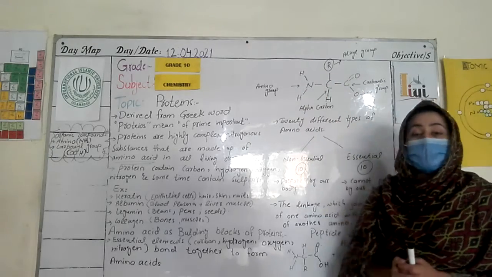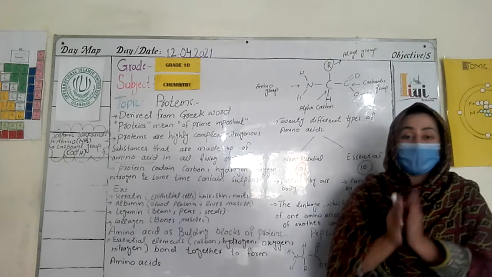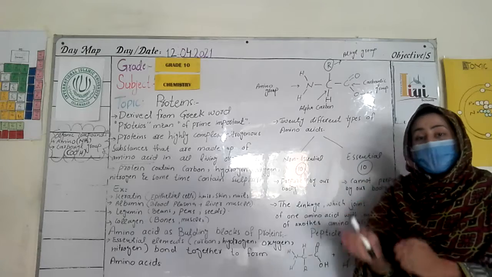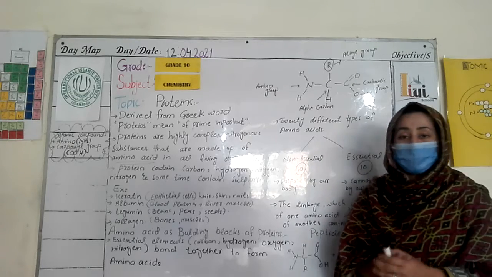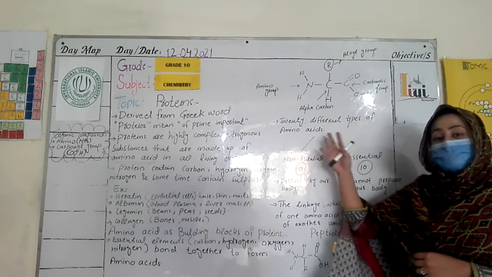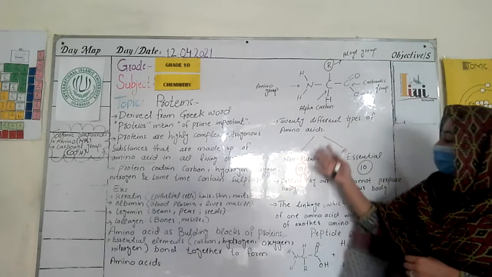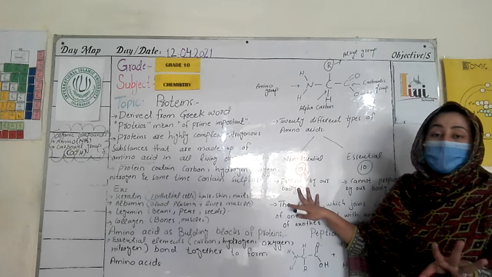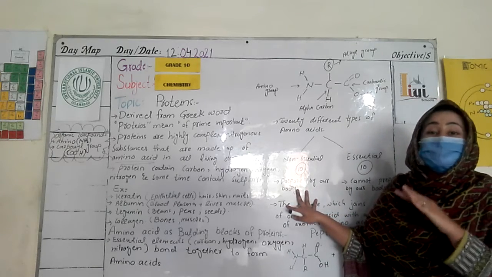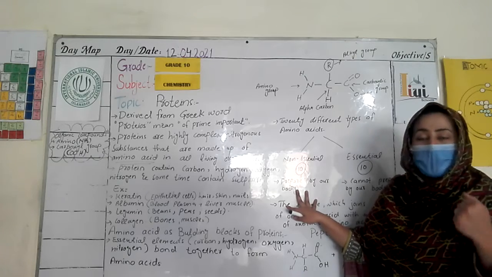So how many amino acids are present? There are 20 different types of amino acids. They are further divided into two categories, essential and non-essential. The non-essential are those amino acids which are prepared by our body, so it is not necessary to take them from outside.